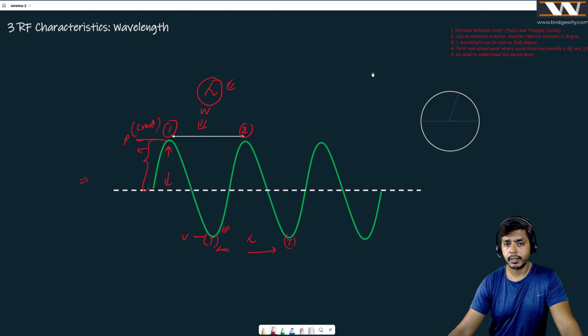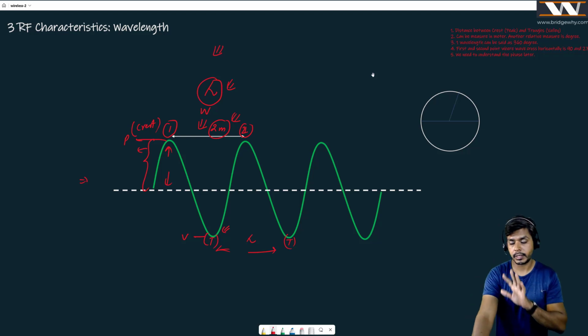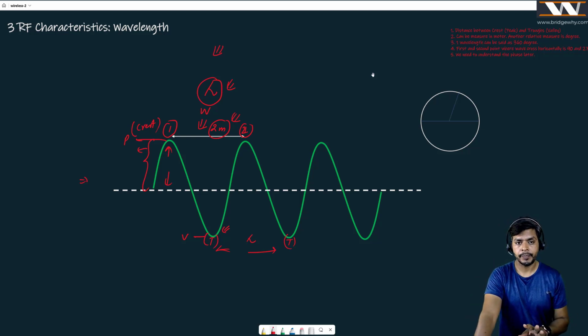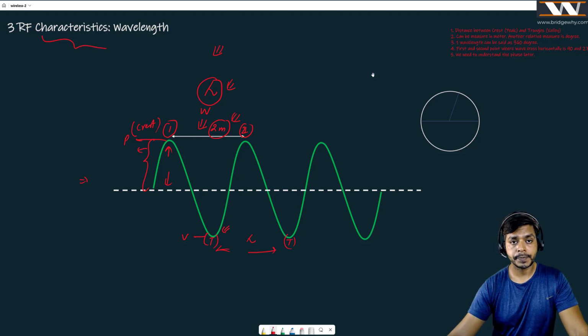Again, this is the lambda, right? And if it is a distance, then the unit of distance is meters. We can say maybe this wave has a wavelength of 2 meters. Believe me, it has a significant importance. I will be talking about that. But first, we are going to talk about some of the characteristics of this radio frequency signal which came out of the antenna.